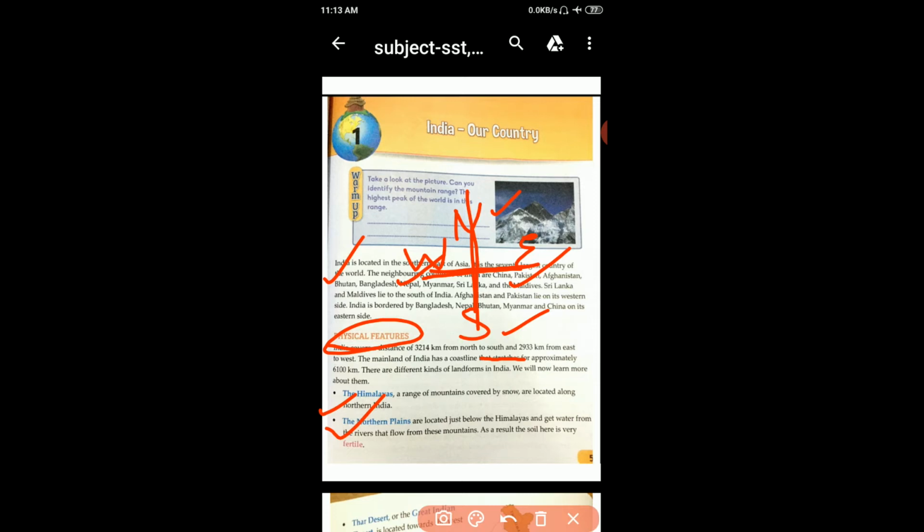And we get water from the rivers that flow from these mountains. So, the soil here is very fertile. Fertile means capable of producing abundant vegetation or crops. So, students, physical features: first, the Himalayan mountains. Second, northern plains.